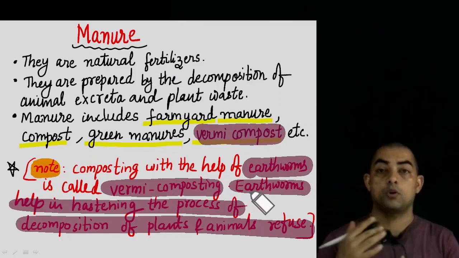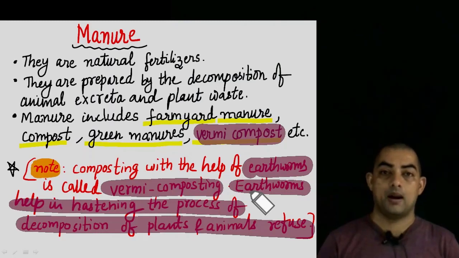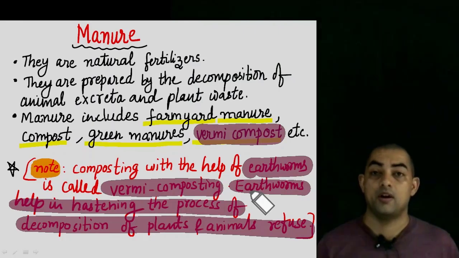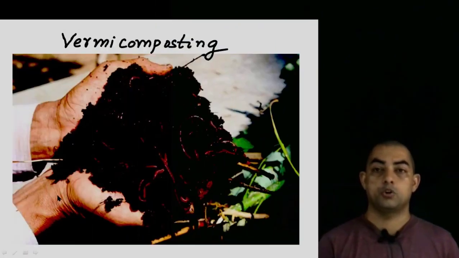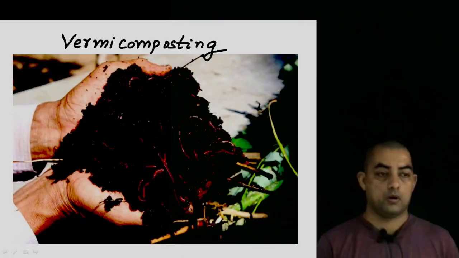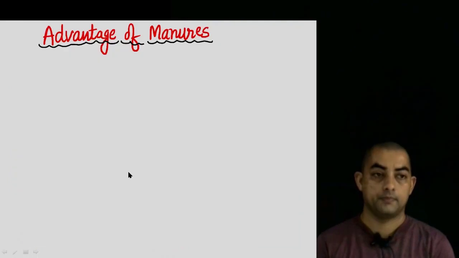So earthworms eat all these animal excreta and plant waste, and in turn excrete to give you vermicasting, and that vermicast is used as a manure. It's a very, very good manure. As you can see in the picture over here, this is a picture of vermicomposting. As you can see, there are these earthworms over here. They are allowed to grow and they eat all these animal excreta.